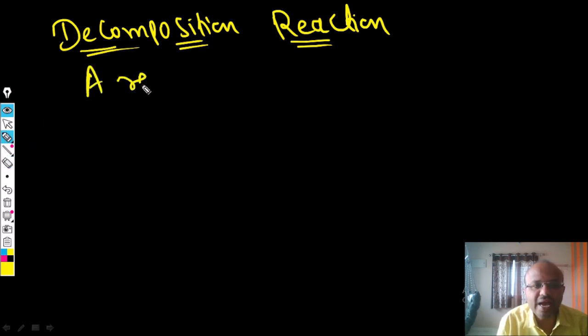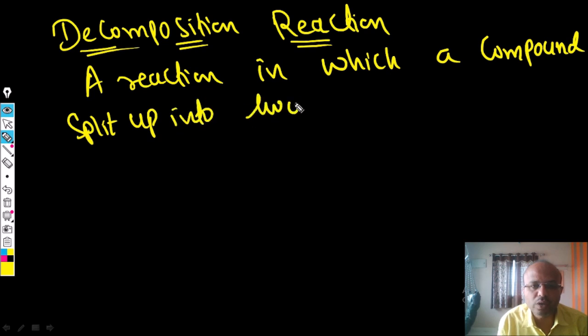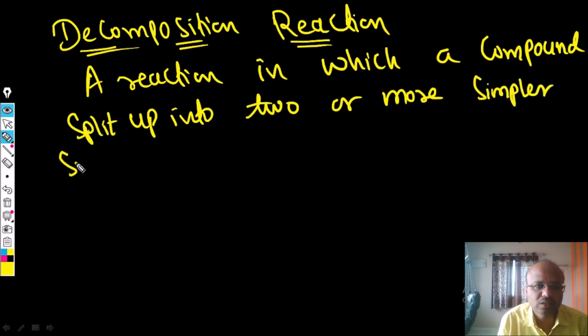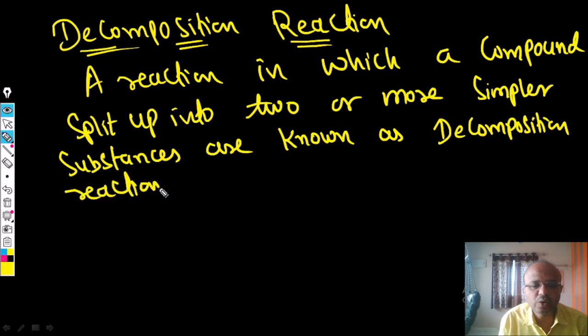Okay, right? So a reaction in which a single compound splits up into two or more simpler substances is known as a decomposition reaction.